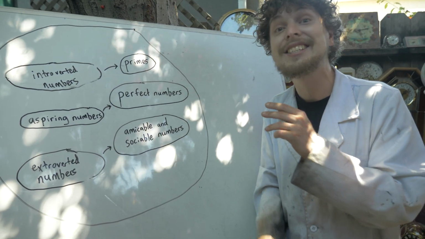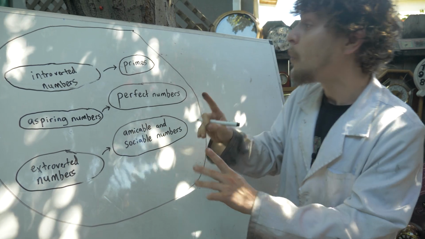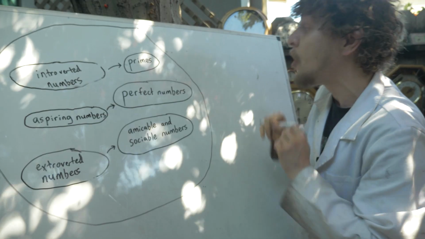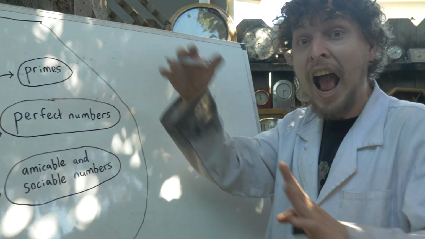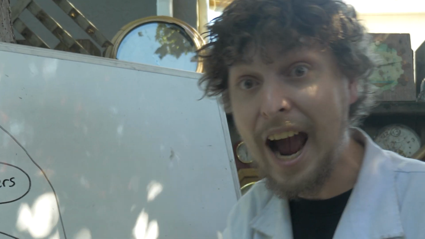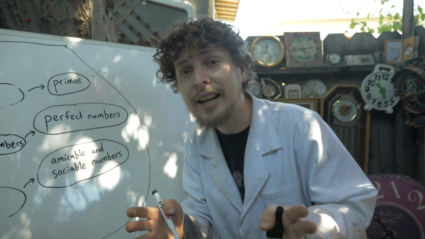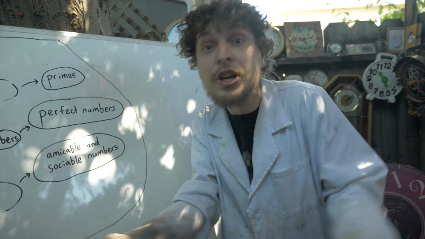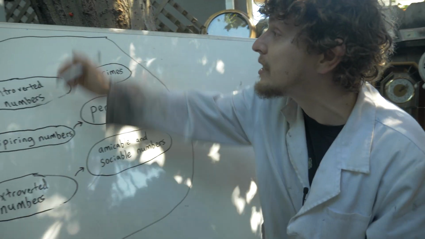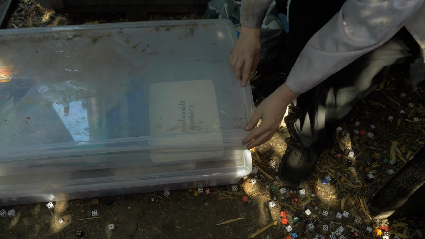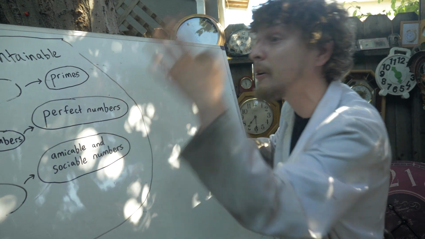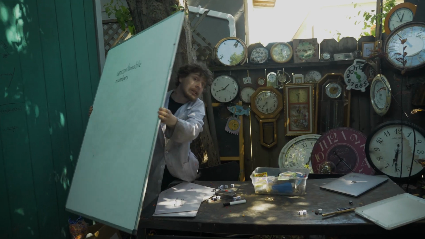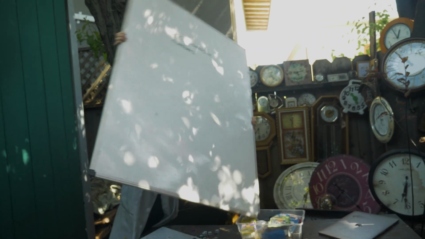Is it? Well, it's actually an open question whether these are all the types or whether there are any numbers whose aliquot sequence keeps growing and growing and growing without bound. So in case that type of number exists, let's give it a nickname too. Let's call all these types of numbers containable numbers, and let's call, if there are any, the type of numbers that fly toward infinity with bigger and bigger aliquot sums, uncontainable numbers.